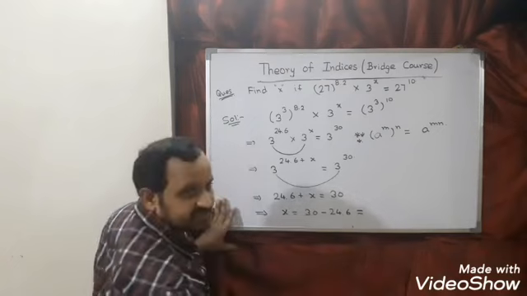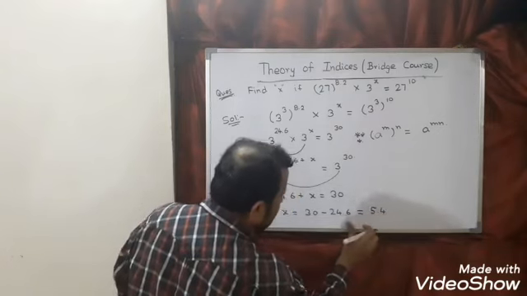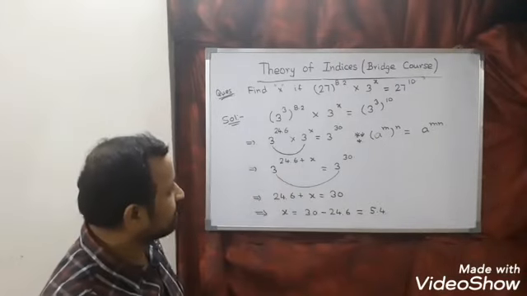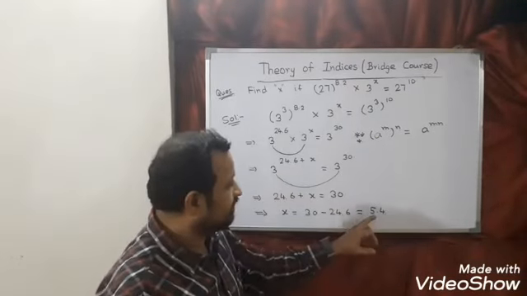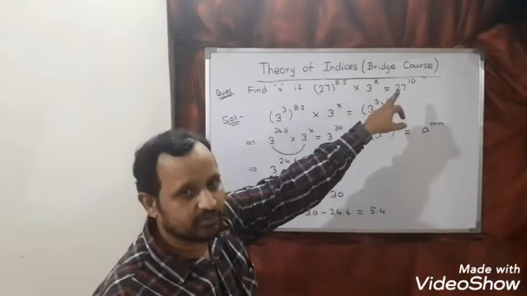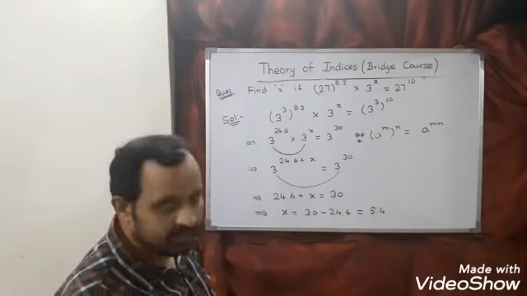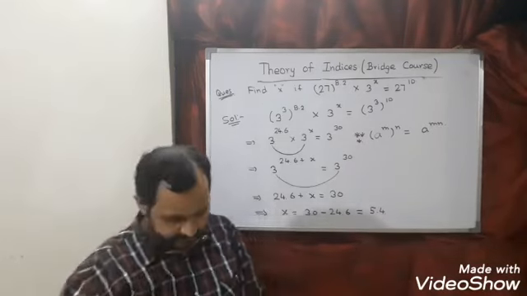So answer of this is, I think, 5.4. So answer of this question is 5.4. You can cross check also. Put 5.4 in place of x. You will see that left hand side is equal to right hand side. Is it clear? Let us see next question.